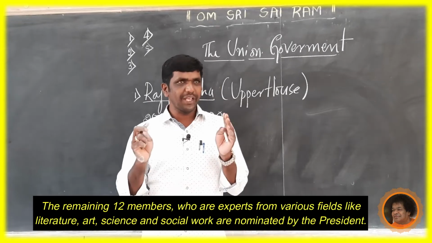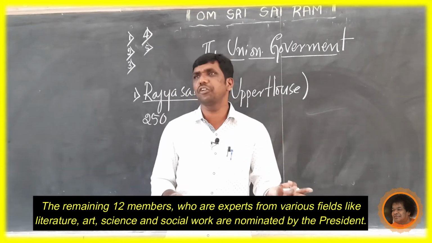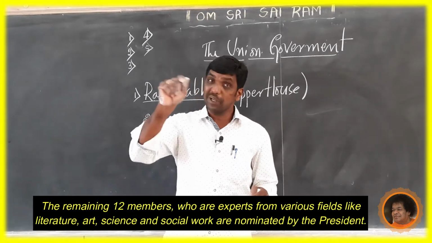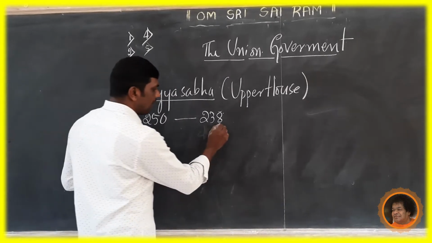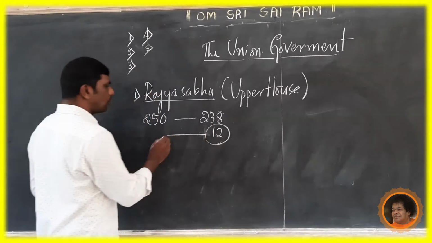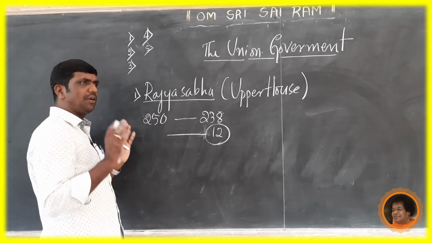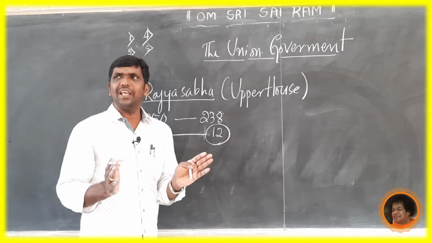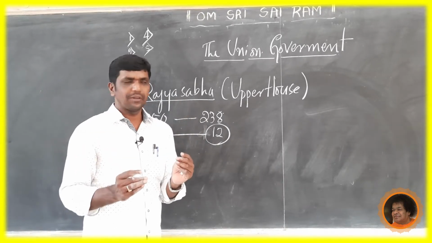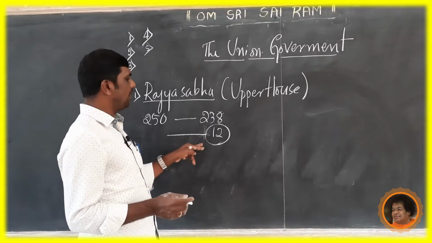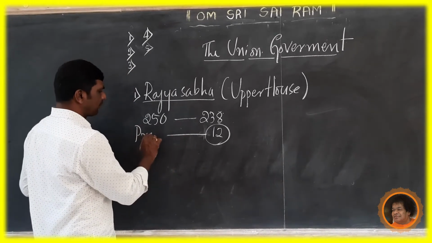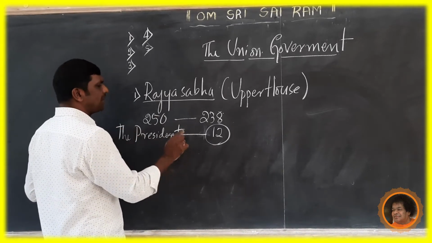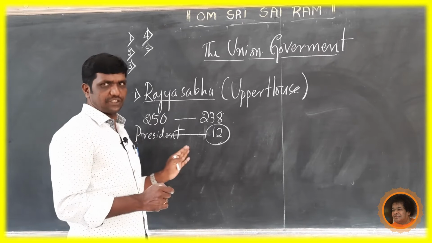The 12 members who are experts in various fields like literature, art, science and social work are nominated by the President of India. They are those who have made wonderful achievements in literature, art, science and social work. The president nominates such stalwarts.